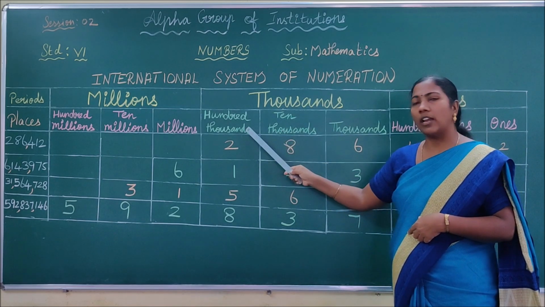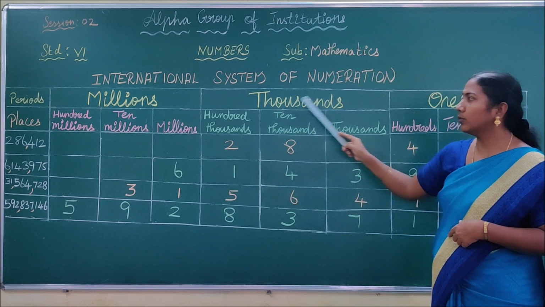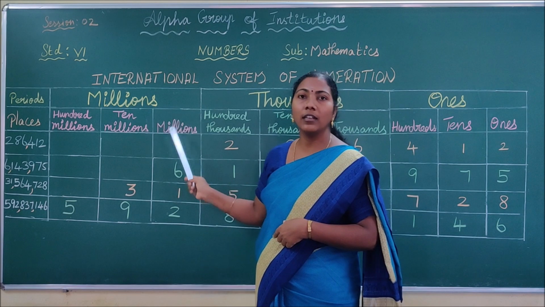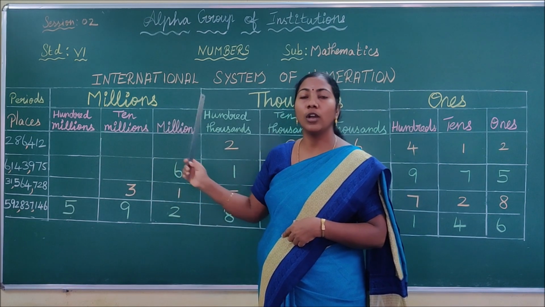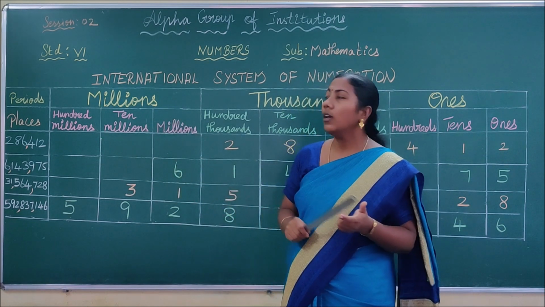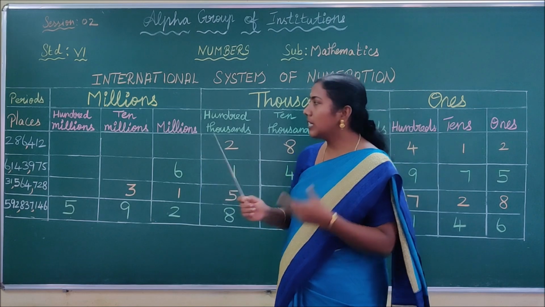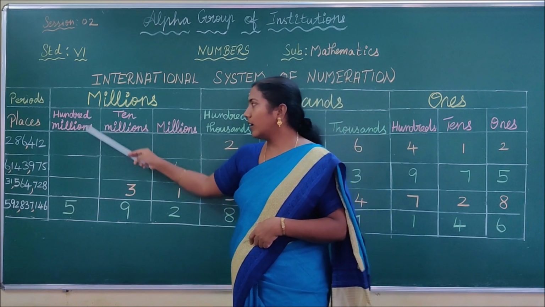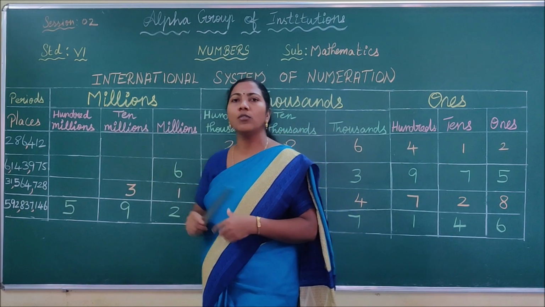These three place values come under the period of thousands. Similarly, instead of 10 lakh, crore and 10 crores of the Indian system, here we have millions, 10 millions, 100 millions under the period of millions.